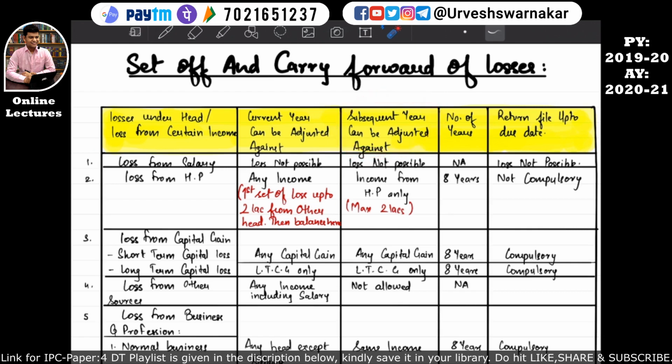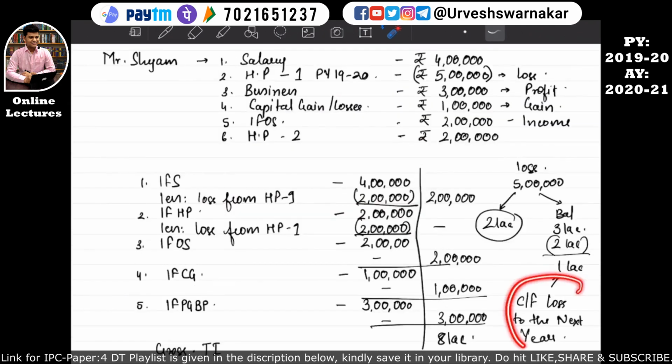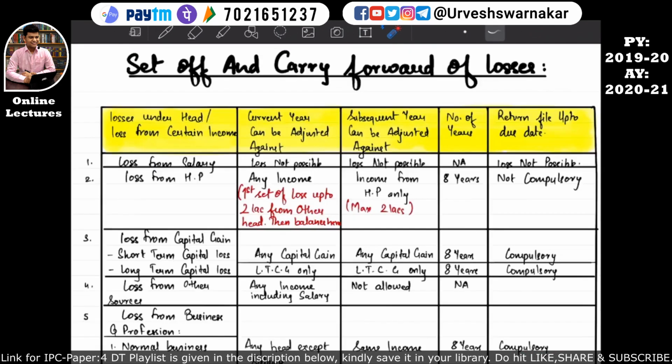So now let's come to this part. Okay, so in the subsequent year, that means in the next previous year, that loss of 1 lakh can be set off against the income from house property only. This carried forward loss of say rupees 1 lakh cannot be set off against any income. It has to be set off against the income of house property, and that also maximum up to 2 lakhs.